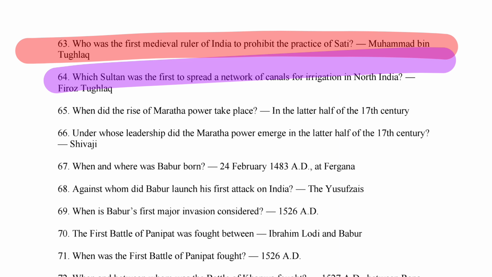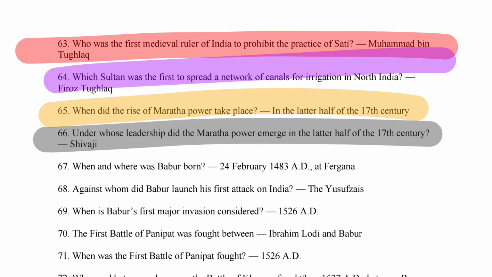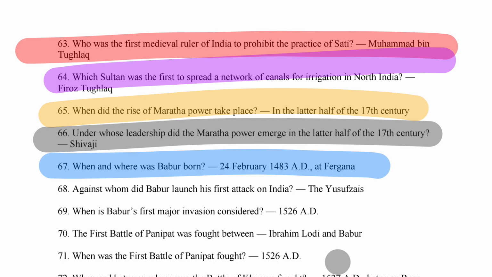Which sultan was the first to spread a network of canals for irrigation in North India? So it's Firoz Tughlaq. Next is what? When did the rise of Maratha power take place? So in the later half of the 17th century, right? Next is what? Under whose leadership did the Maratha power emerge? So Shivaji.